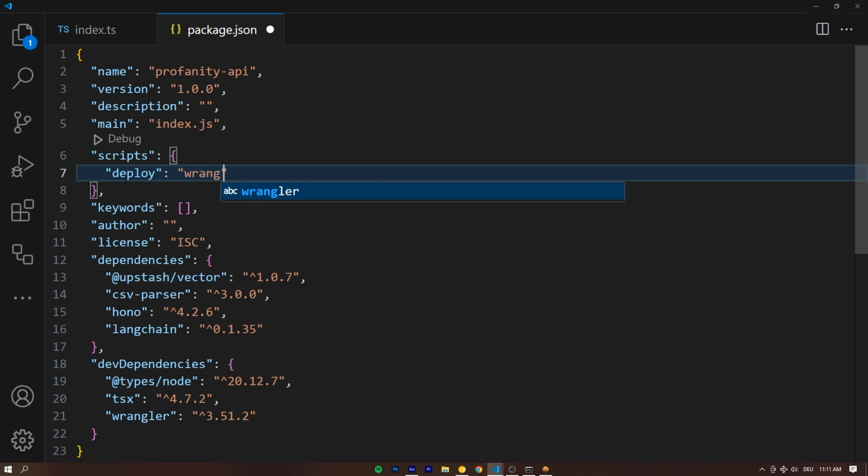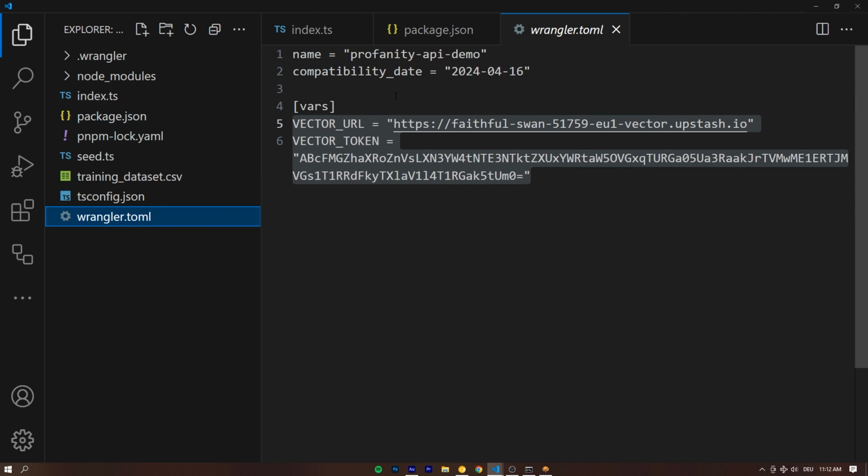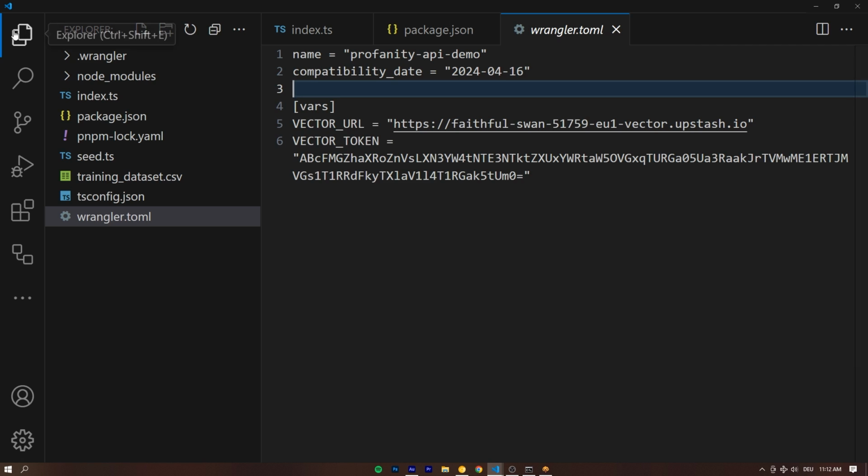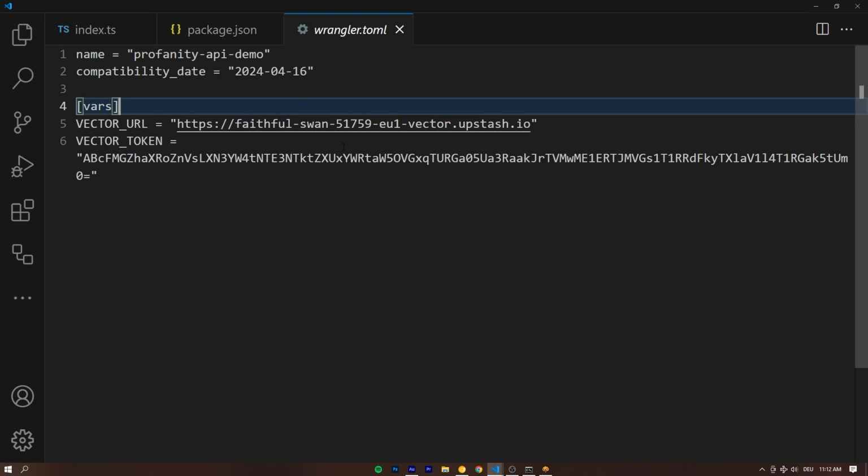So this is going to be wrangler deploy --minify and then index.ts. So that's the path we want to deploy. This is a flag we can pass to actually minify the code it does deploy. And this is to tell Wrangler, the Cloudflare CLI tool, what it should do. The rest of the arguments we've already passed in the wrangler.toml, right? We could also pass these as flags, like the name or compatibility date in our package.json deploy script, but we can also just define them here once, and then they will always be used automatically.